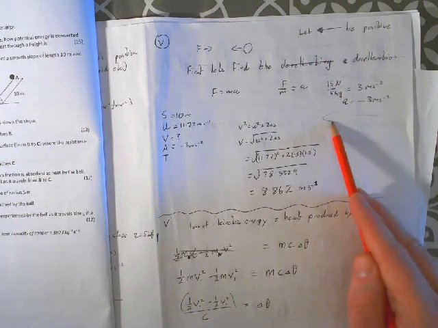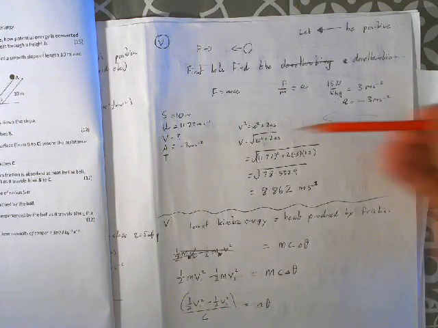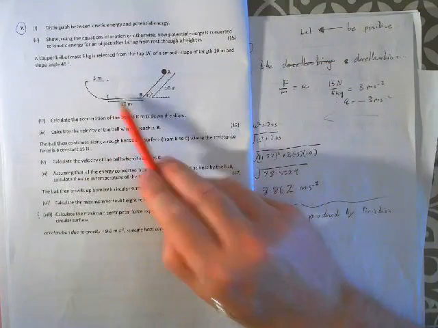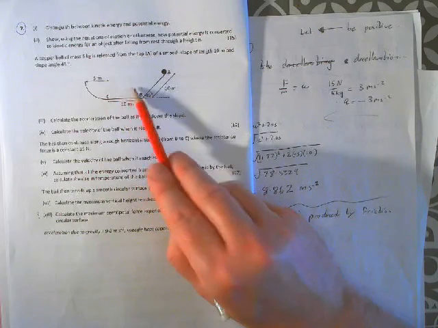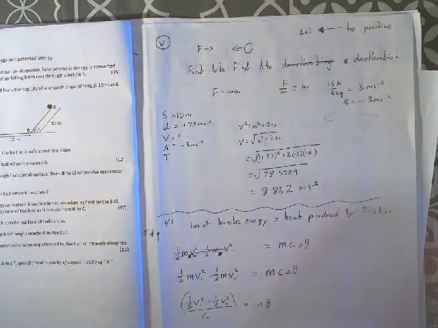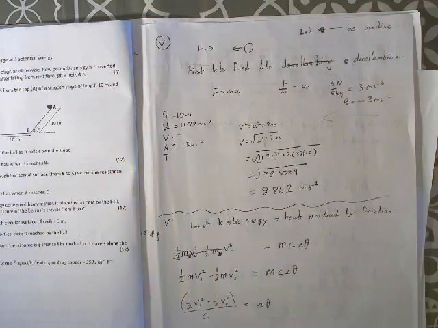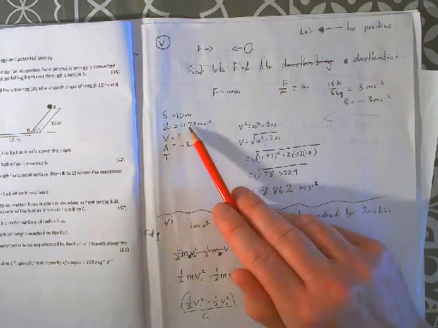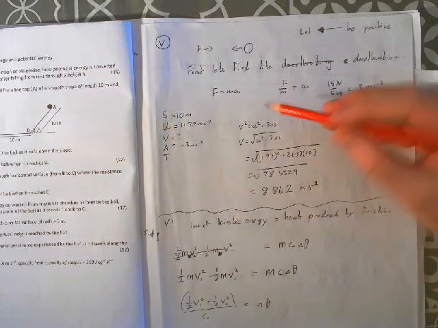Now, the whole positive negative vibe. If we're going with this direction being positive, which I know is kind of counterintuitive because we read from left to right, but as the ball is rolling in this direction, it's going 11.77 meters per second. The acceleration is trying to slow it down, so it's going in the opposite direction, so it has to be negative. So whatever system you use, they're going to be opposite signs here, that's what I'm saying.